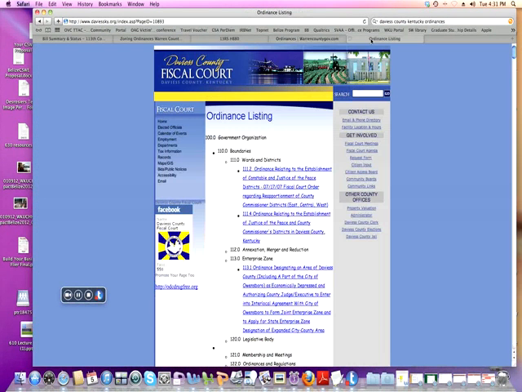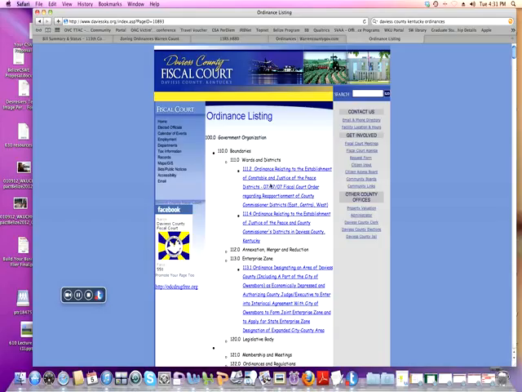So I'm going to pull up another one for you to look at. But basically what you do is you search for your county, and usually it's your county.gov. But you could just Google Daviess County, Kentucky ordinances, and here's what you get. Here's an ordinance listing of all the ordinances in the county. Now, counties are responsible for such things as schools, sheriffs, roads, electricity, utilities in general, zoning laws. So that's the kind of things counties are in charge of.